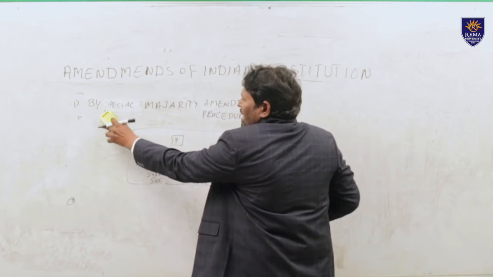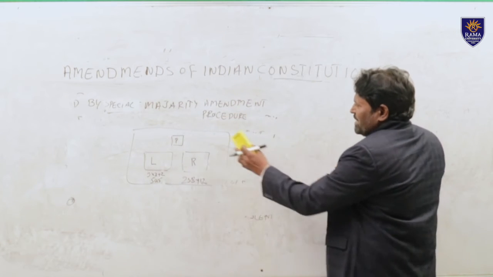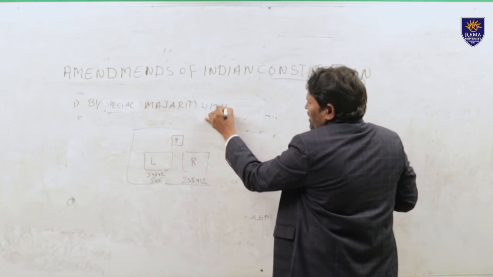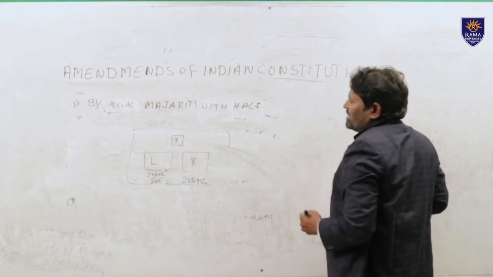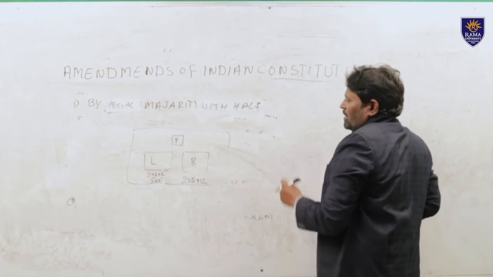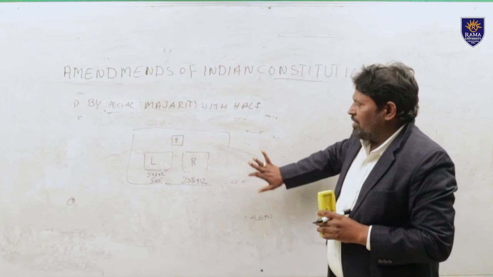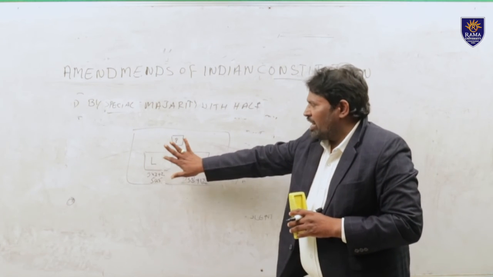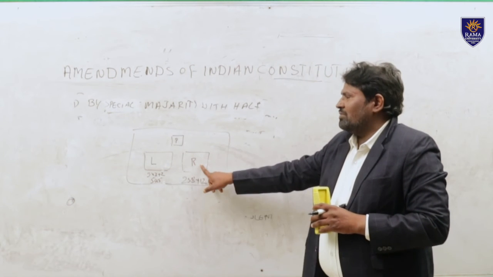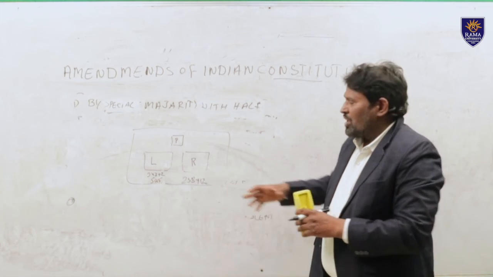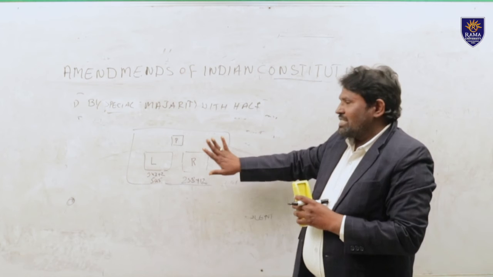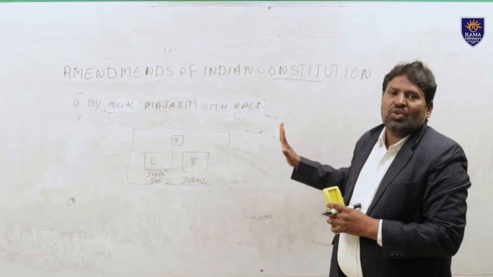And the third one is the special majority amendment procedure with the ratification of half of the states. So the half of the states ratification method is the third method of constitutional amendment procedure. In the third method, suppose a bill regarding an amendment is introduced in the Parliament. Such a bill is passed in the Lok Sabha with a 2/3 majority, and at the same time with a 2/3 majority in the Rajya Sabha also. After passing of the bill with the 2/3 majority in both houses of Parliament, next such bill is forwarded to the state legislative assemblies.